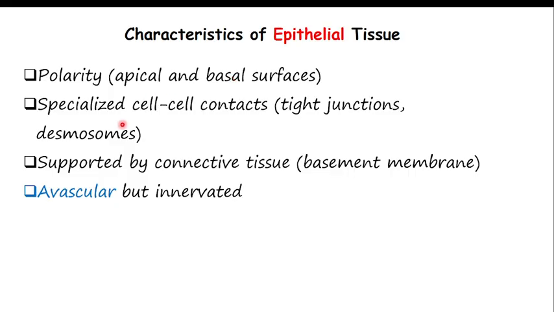Keep this in your head: there are no blood vessels or blood in epithelial tissue. Note that. And they also have a high regenerative capacity. I hope this is understandable.